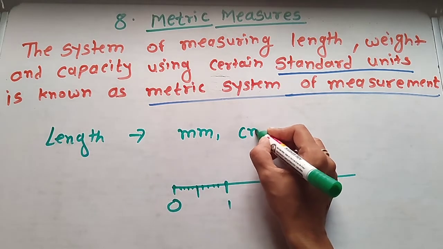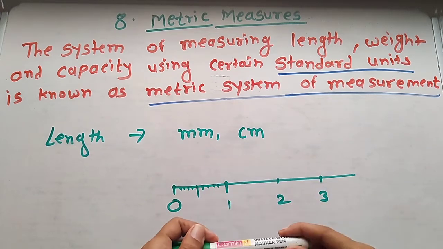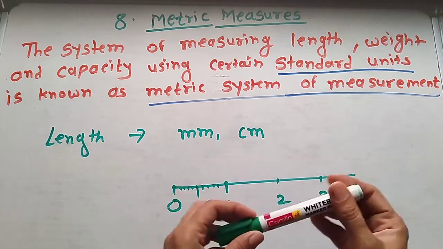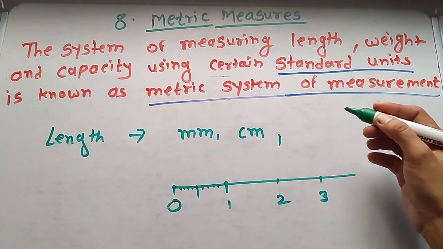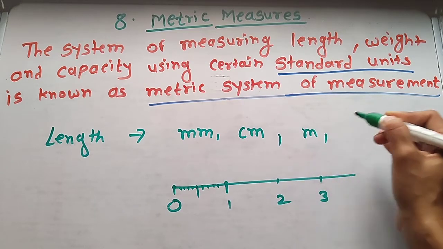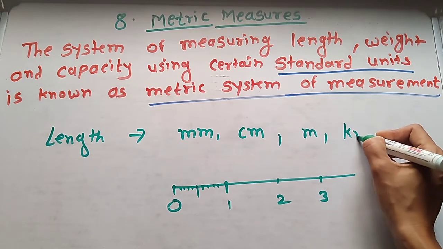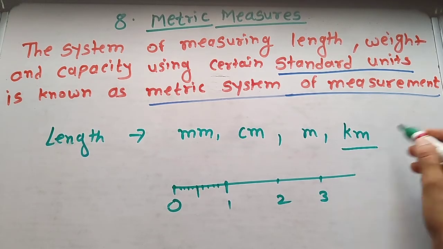Then we also use centimeter. Suppose this is the length of the pen. How much is this? This is 2 centimeter. Okay. Then for larger objects we use meter. Like for the measurement of your ground, you have to use meter, and then kilometer. When we go from one place to another place, you have to use the unit kilometer. Okay, this is for length.